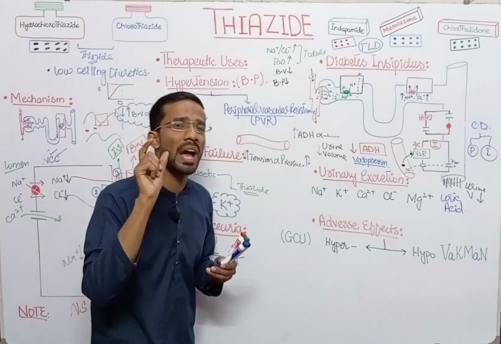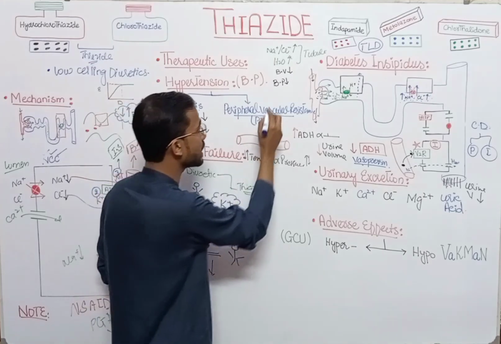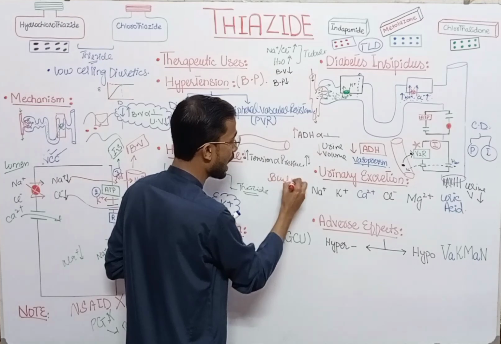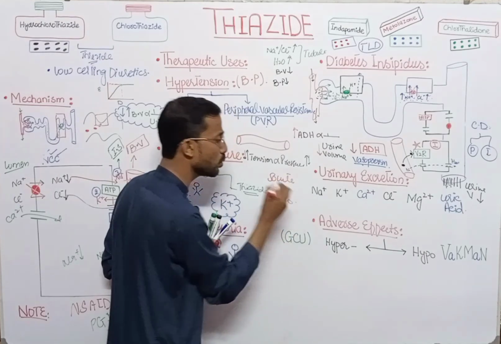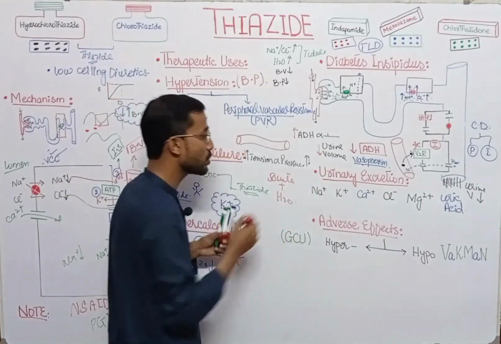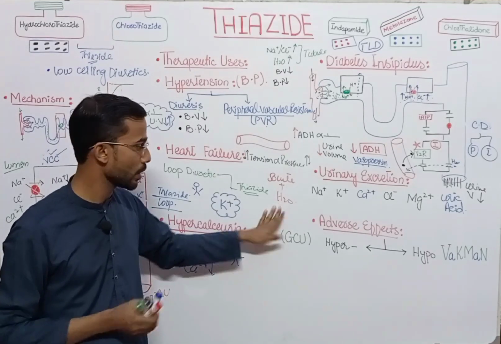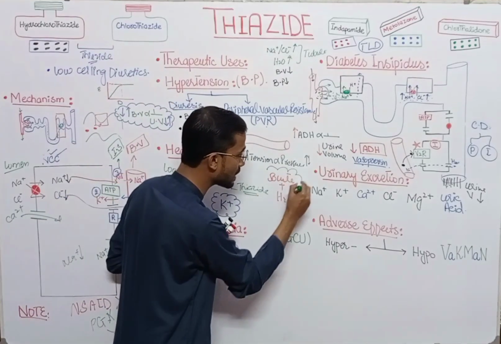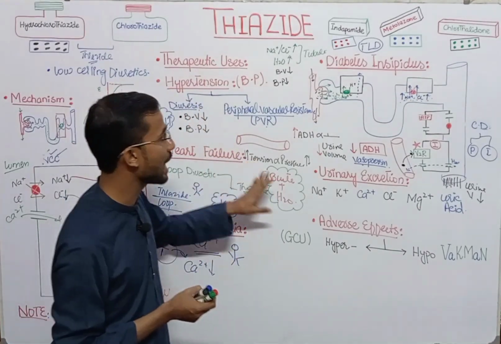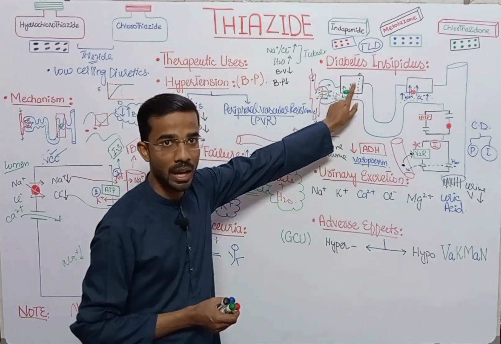You have to remember the basic concept that solute and water are basically two closely linked friends. When the solute moves, along with that water will also be moved. So you have to remember this. These are basically two friends and they will always live together. So if the sodium ions move, then along with it water will also move.